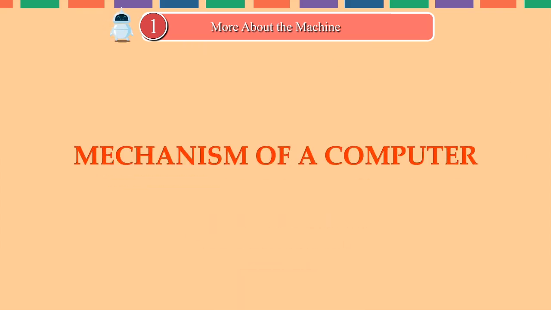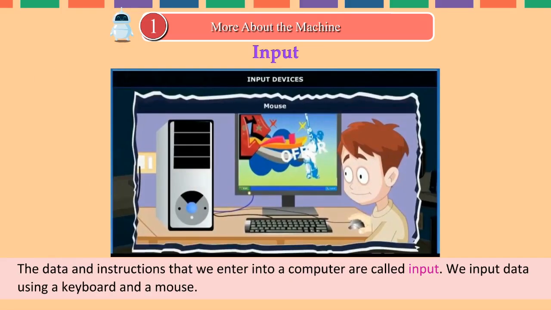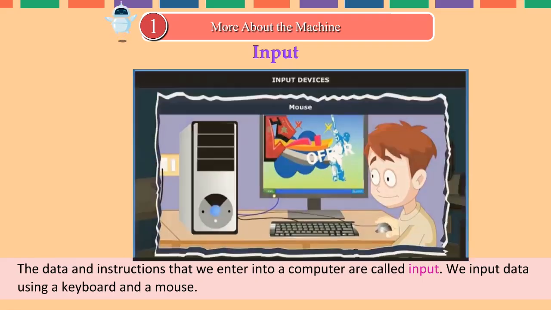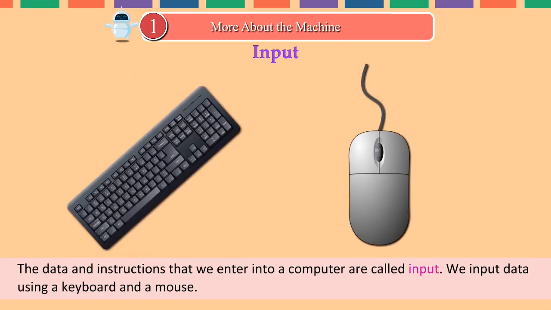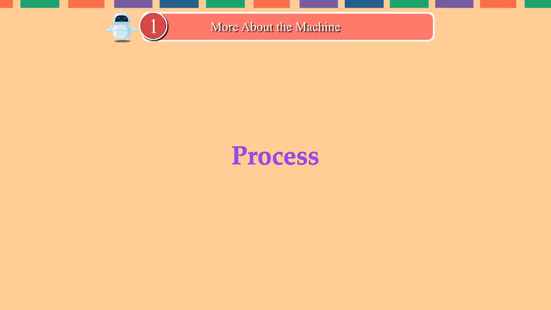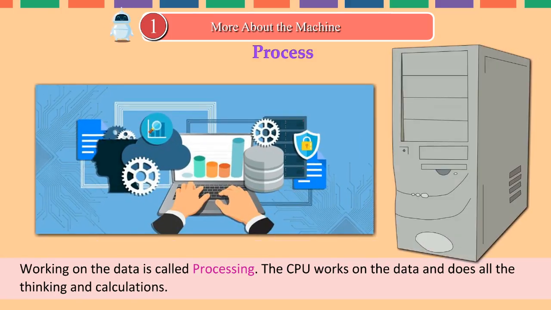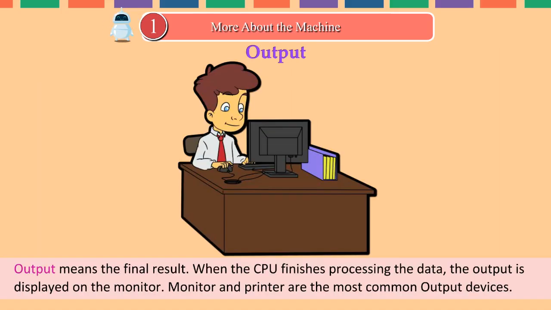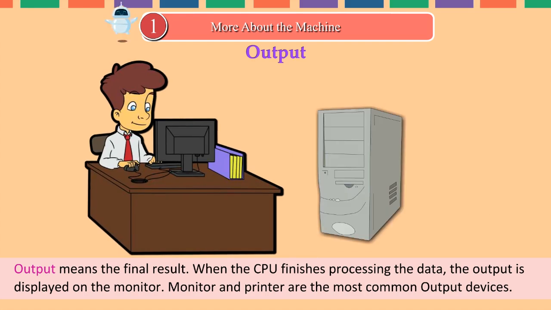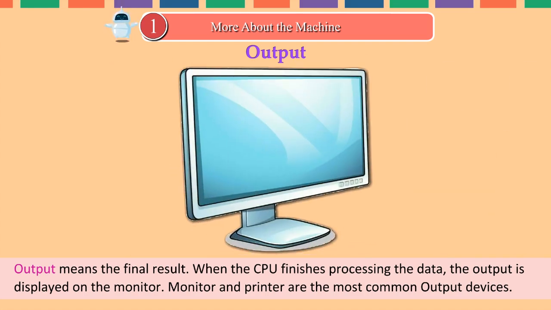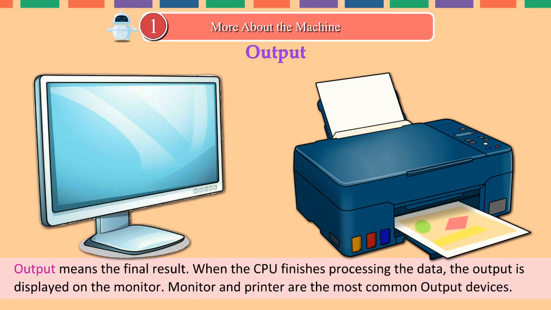Mechanism of a computer. Input. The data and instructions that we enter into a computer are called input. We input data using a keyboard and a mouse. Process. Working on the data is called processing. The CPU works on the data and does all the thinking and calculations. Output. Output means the final result. When the CPU finishes processing the data, the output is displayed on the monitor. Monitor and printer are the most common output devices.